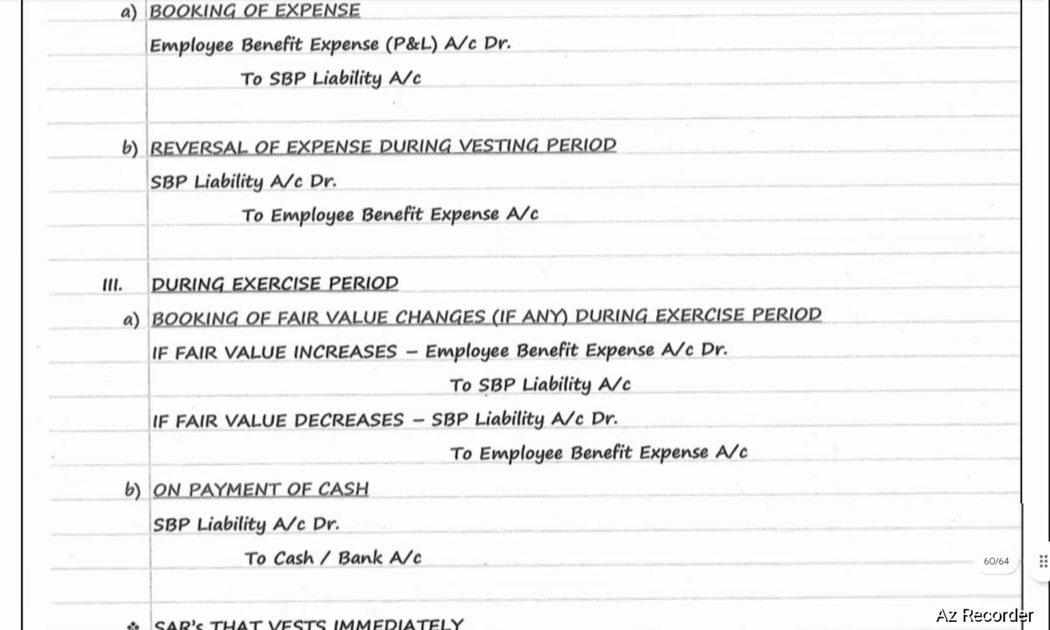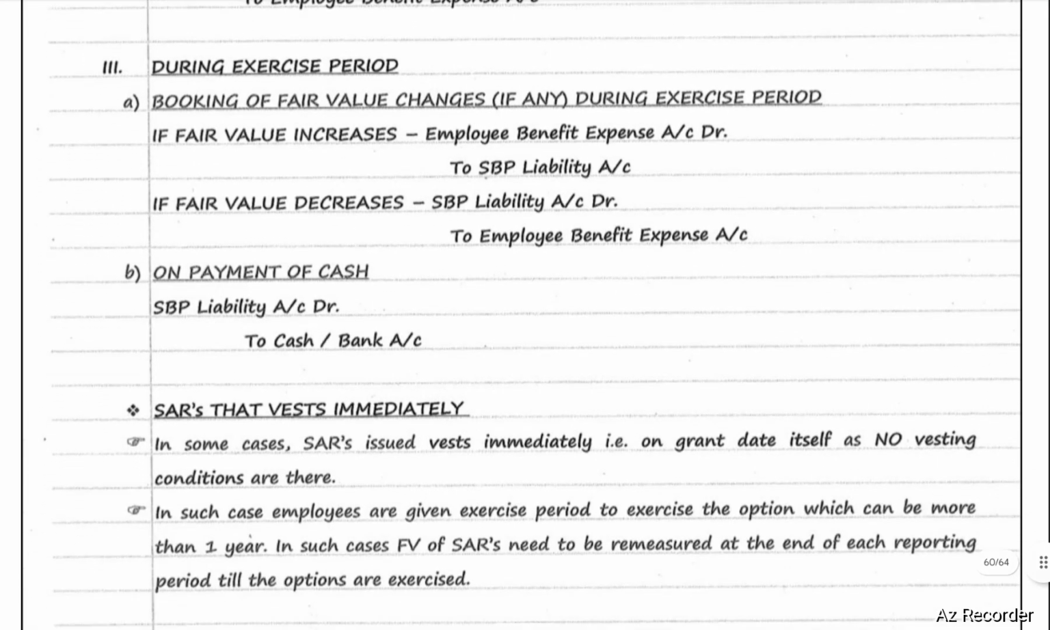During exercise period, booking of fair value changes, if any. If fair value increases, the entry will be employee benefit expense account debit to SBP liability account. If fair value decreases, the entry will be SBP liability account debit to employee benefit expense. On payment of cash, the entry will be SBP liability account debit to cash or bank.